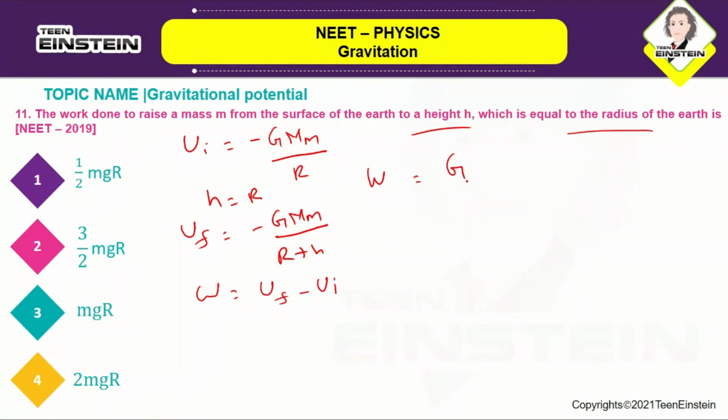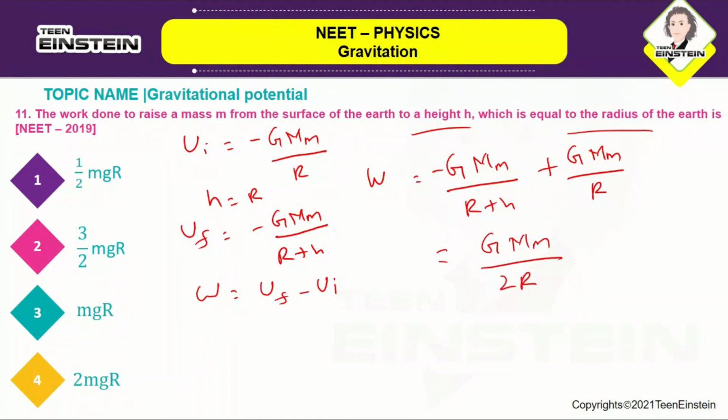Work done is equal to minus GMm by R plus H plus GMm by R. Okay, so if you solve this, you will be getting the equation as GMm by 2R, because you will be having this H, which you can take as R. So you will be getting it like this, and we all know GM is gR square.